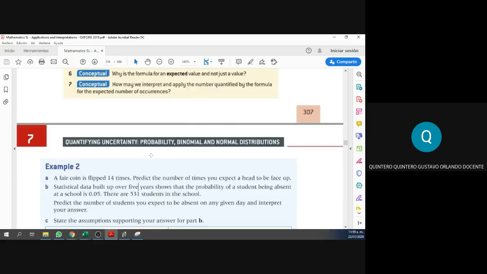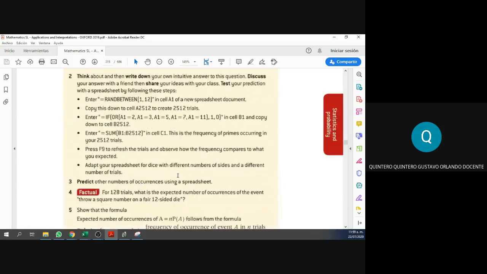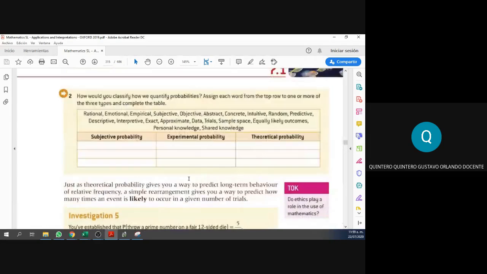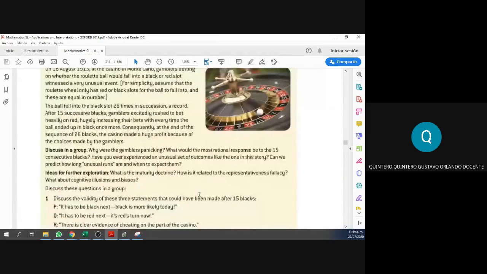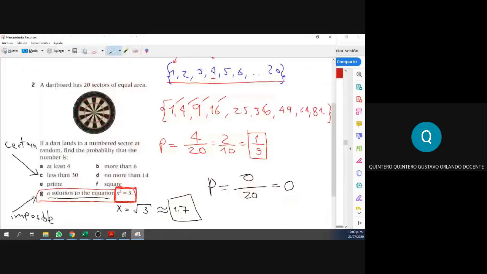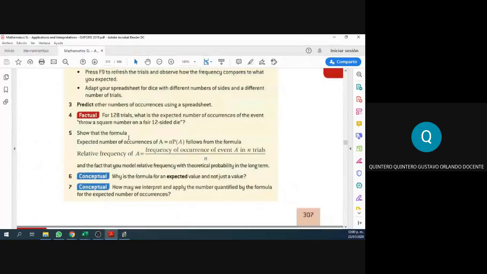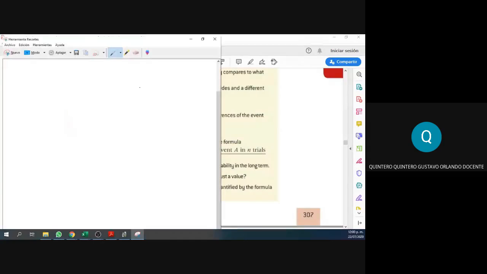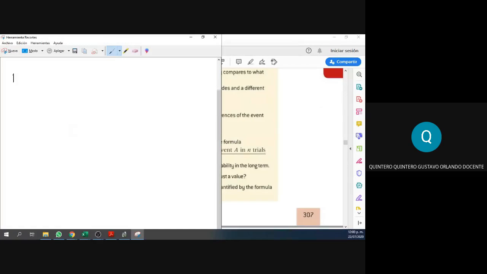Again, in case you didn't know this, let me see if I find the formula here. No, there's no formula. Let me write it here then. All right. What is the probability of an expected value here? The expected value, sorry about the letter, guys. Expected value. This is going to be the formula.